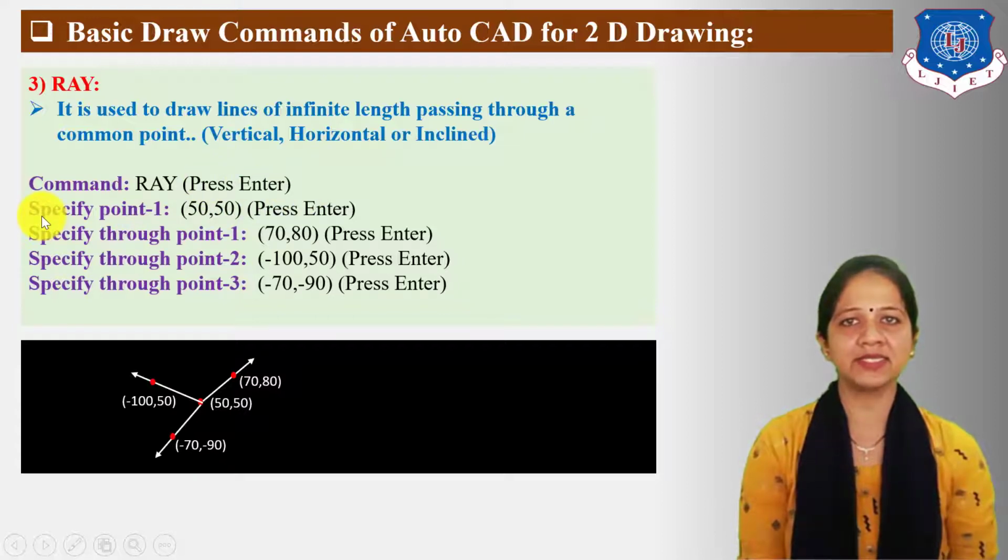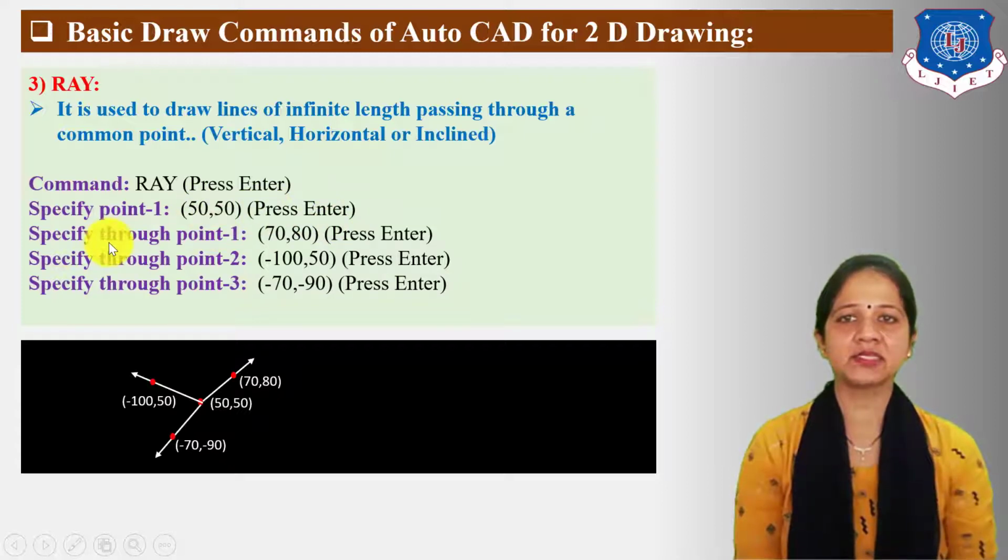Next statement displayed on the command bar is "specify point 1". Here the 50,50 position is taken for point 1. Then press enter. Next statement displayed on the command bar is "specify through point 1". Here through point 1 is 70,80. Then press enter.